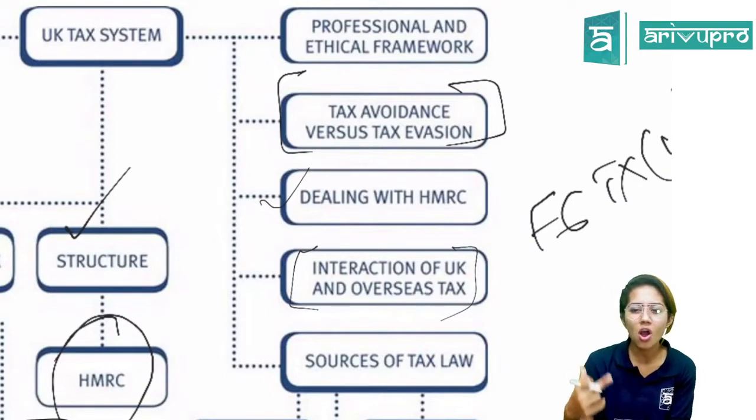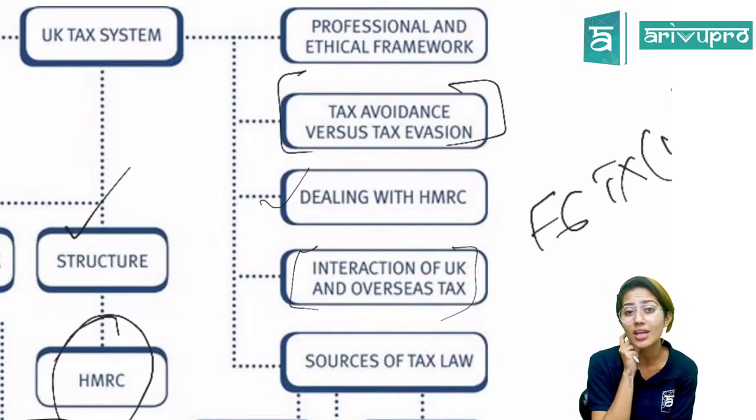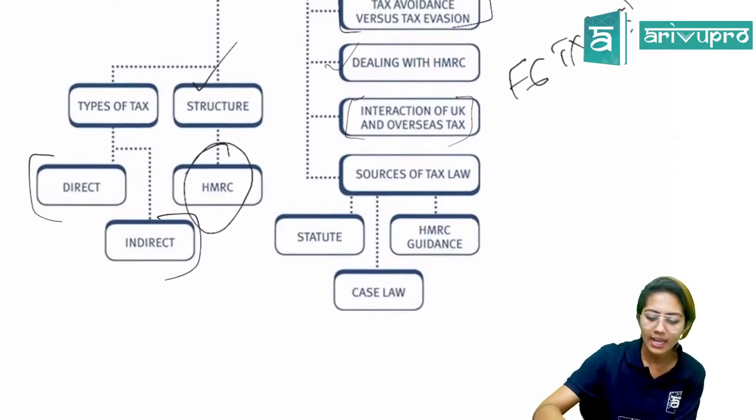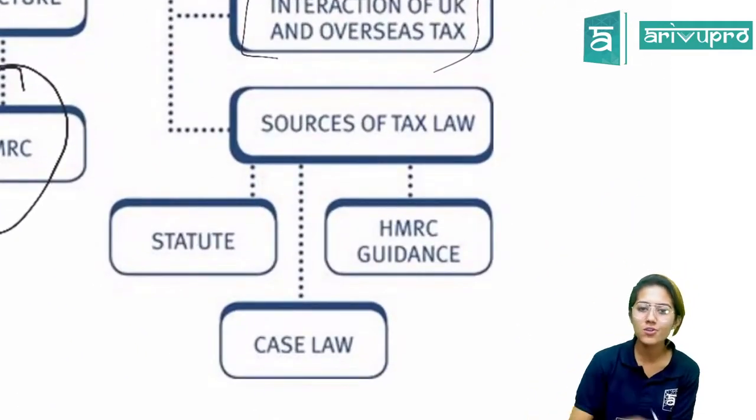So that is not really fair to the taxpayer, and that is why we have certain double taxation agreements between countries, and that's what we will discuss in interaction of UK as well as overseas tax. All right. Then we'll be looking into what are the different sources of tax law.